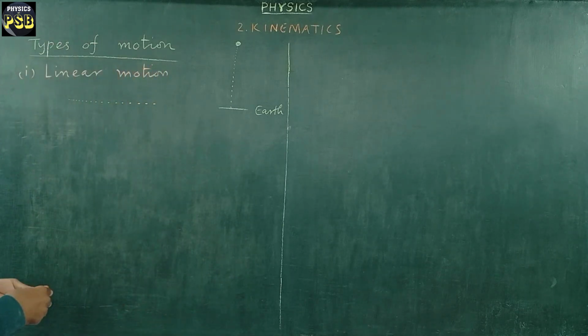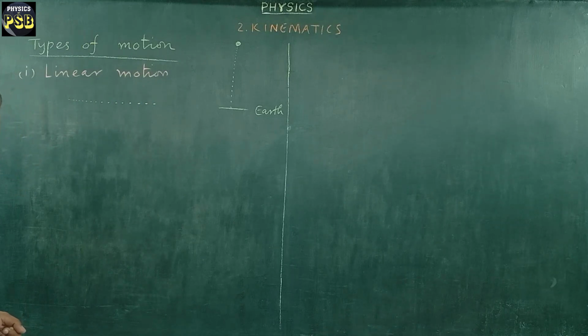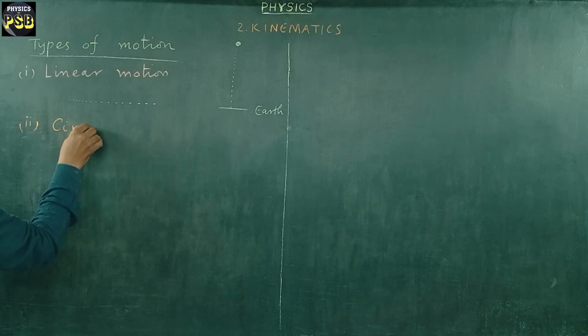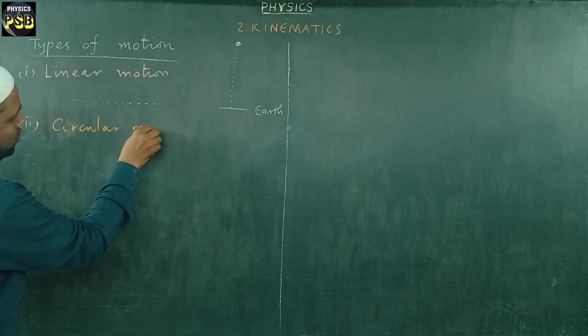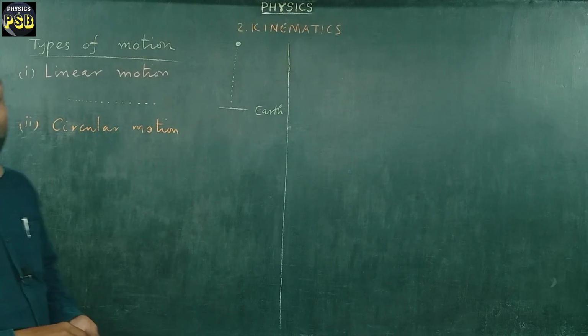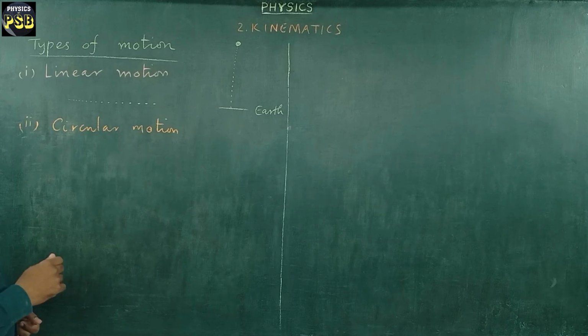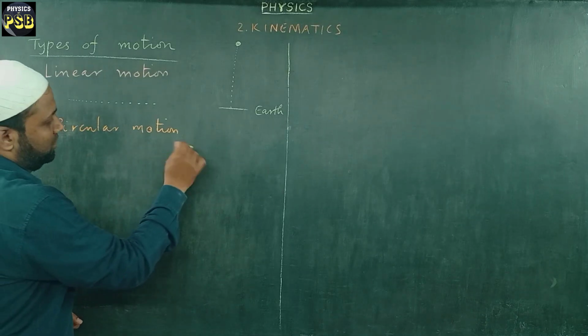Clear? Then I'll tell you what is circular motion. When an object moves in a circular path, then we can say that the object is in circular motion.